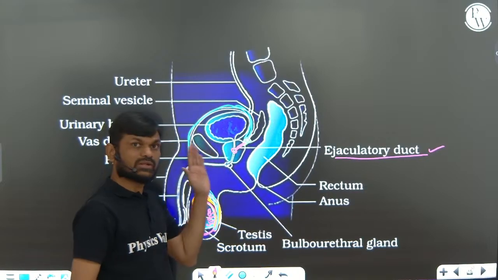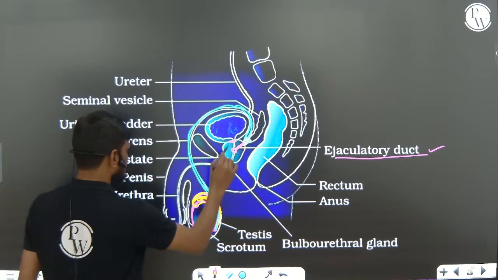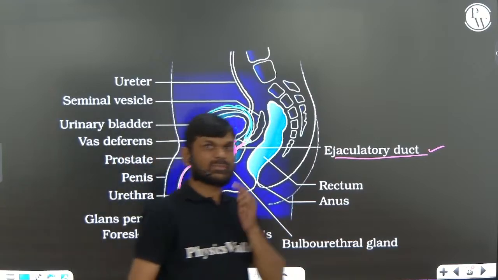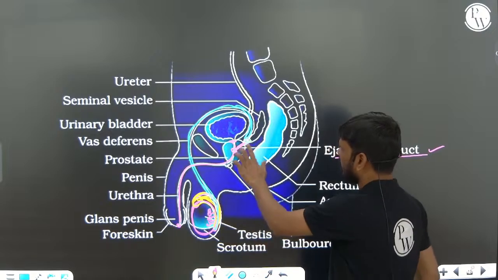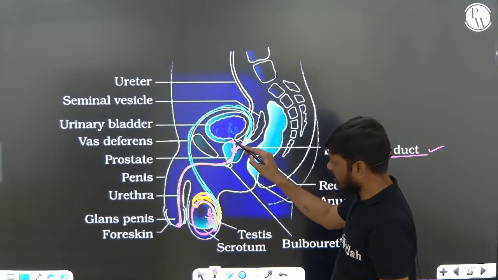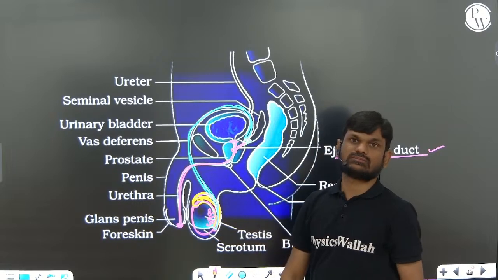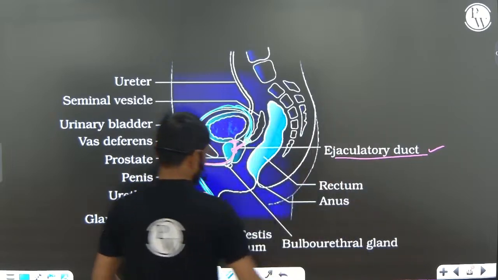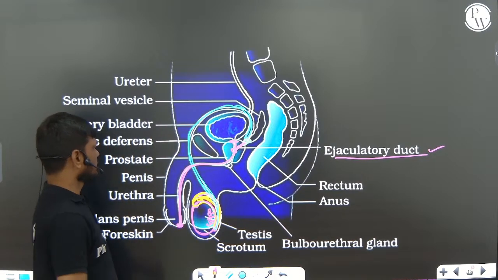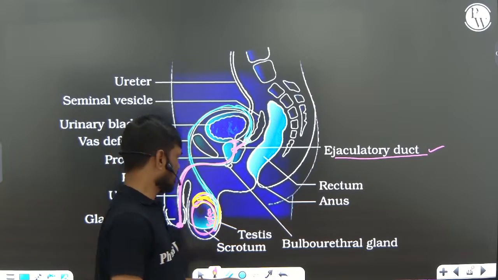Urethra is starting from the urinary bladder, extended through the penis up to urethral meatus. Very, very important. Urethra originates from the urinary bladder from here, extended through the penis up to urethral meatus. So this is given in NCERT. Penis opens outside through the small opening called urethral meatus.